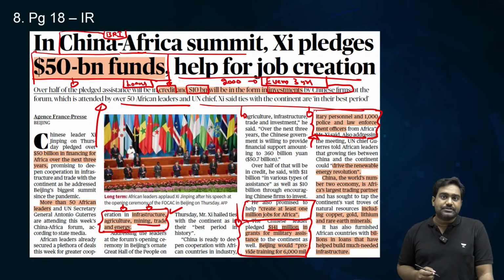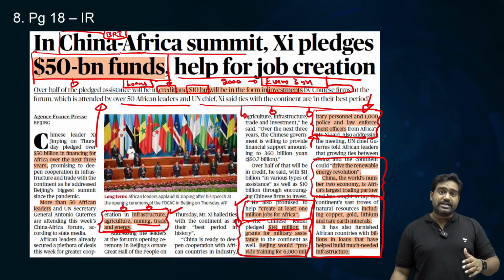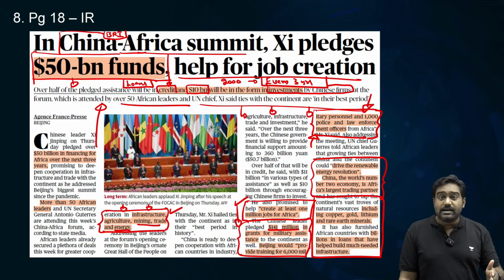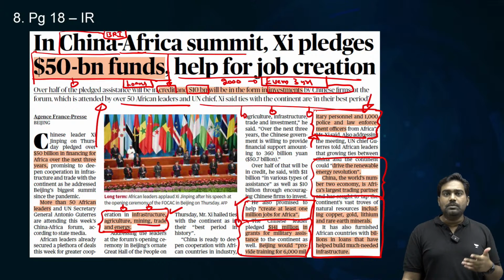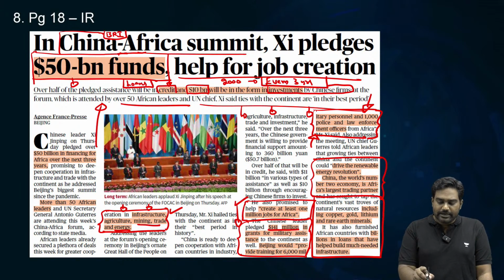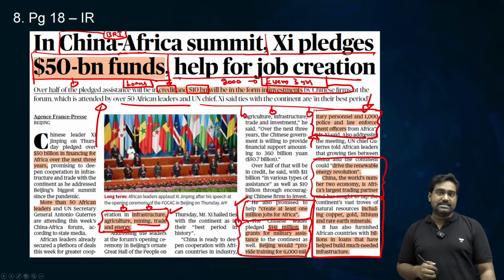in African countries. So China's military presence is going up, its economic presence is already very significant, and it aims to create 1 million jobs and ensure that in the upcoming energy revolution, China will play a critical role in Africa and secure the supply of critical minerals from lithium to cobalt and nickel. So as we discussed in DRC, China has a major investment already. It has secured a cobalt mine, it's securing lithium resources. So no wonder China dominates the global supply chain of critical minerals. So with this new announcement of $50 billion funding to Africa, China has taken another major step in enhancing its presence and influence in Africa.